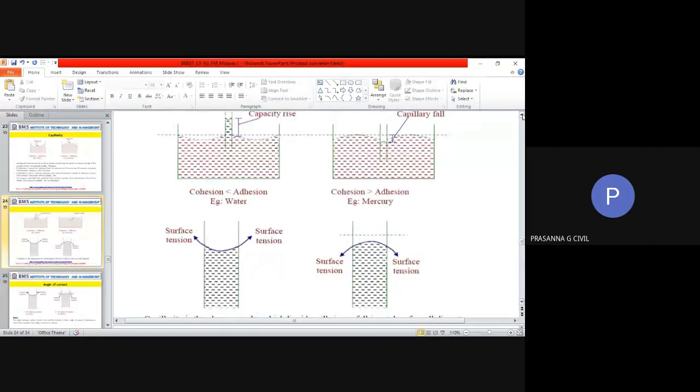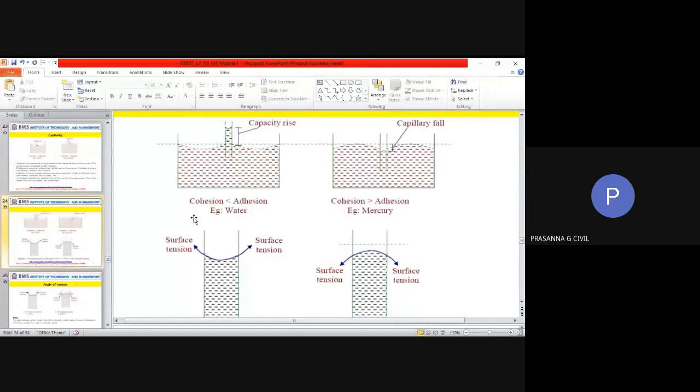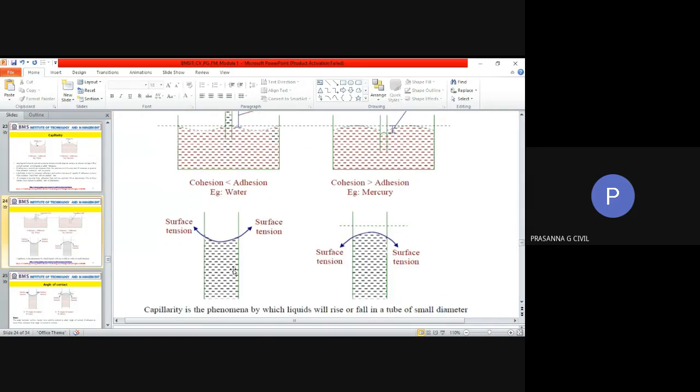Now, these figures you should be very clear about so that you understand. Adhesion greater than cohesion, you have capillary rise.